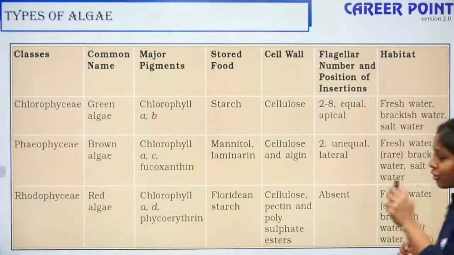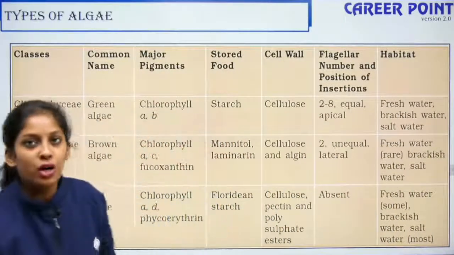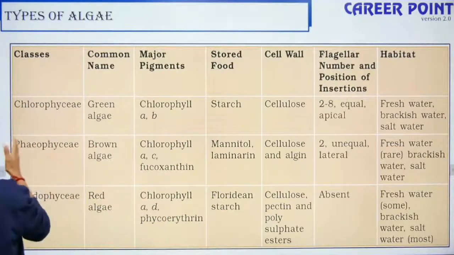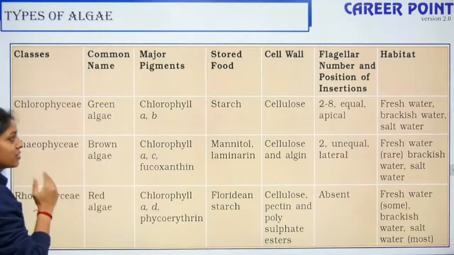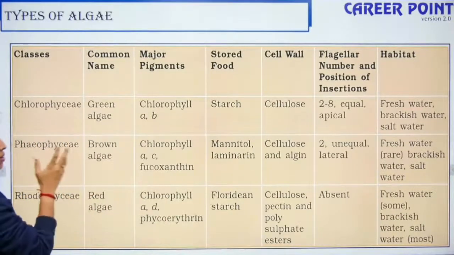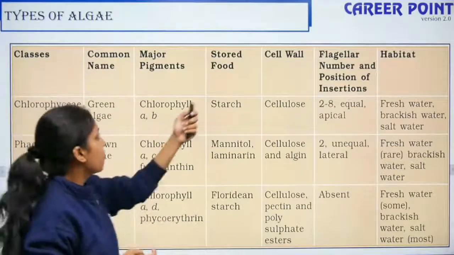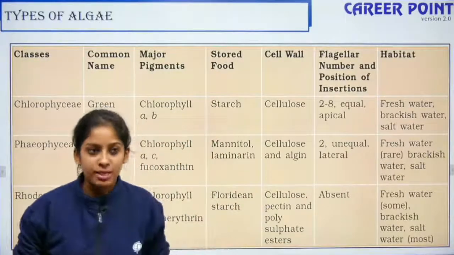We have three types of algae which we'll talk about in this plant kingdom. First of all, we have green algae, Chlorophyceae. Then Phaeophyceae, that is brown algae, and Rhodophyceae, that is red algae. On what basis are these algae different? Based on the major pigments, based on the constituents of the cell wall, and based on the storage food material.